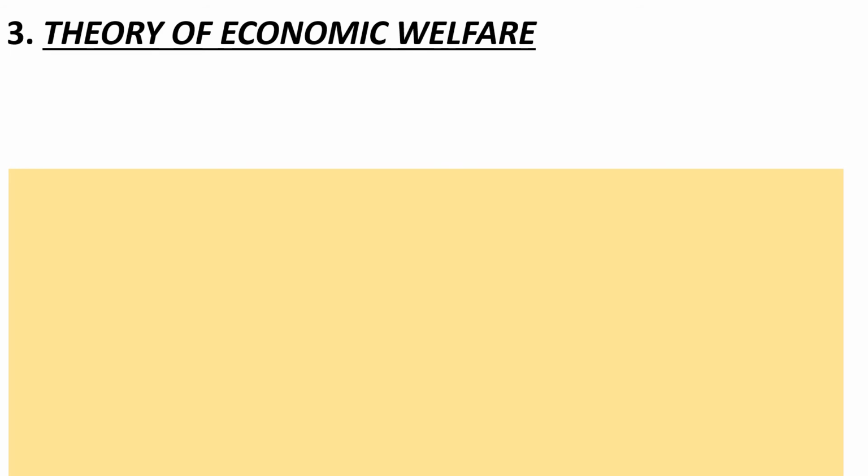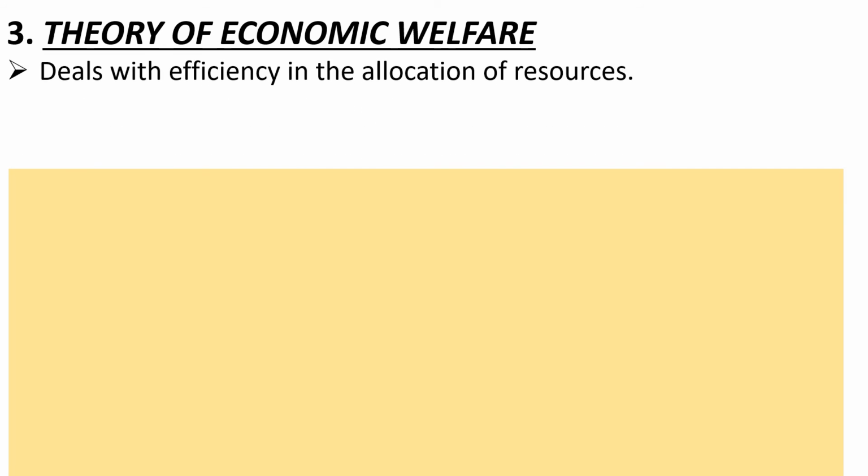Students, third is the theory of economic welfare. In this theory, we will learn that it basically deals with the efficiency in the allocation of resources. It means how all the resources, whether the physical, financial or the human resources, should be allocated at a maximum level so that they will able to achieve efficiency.